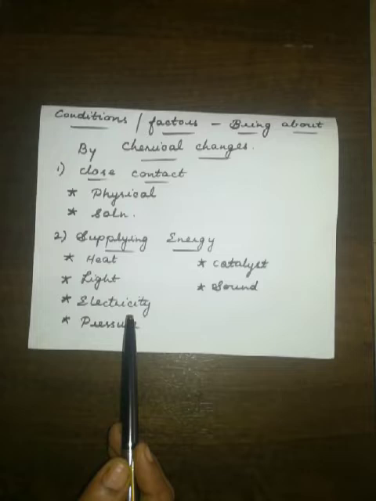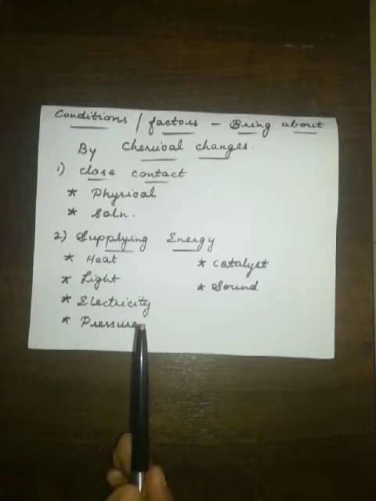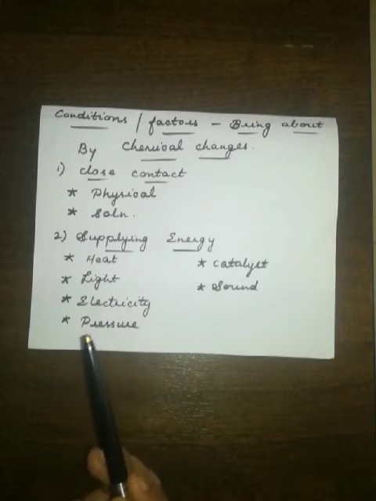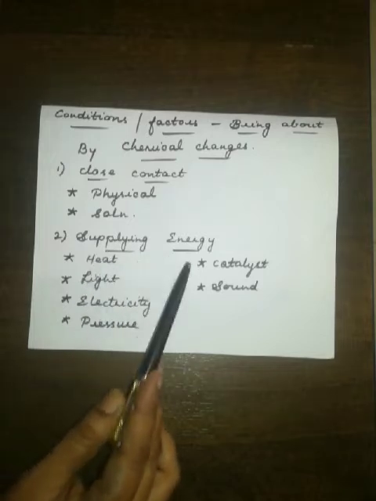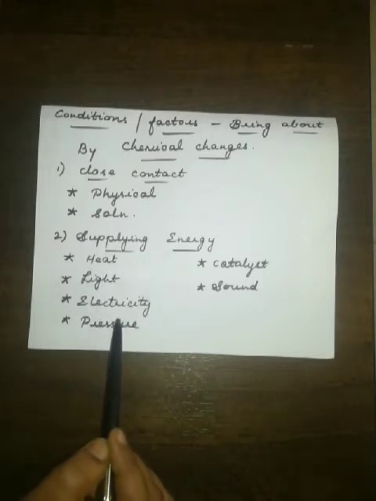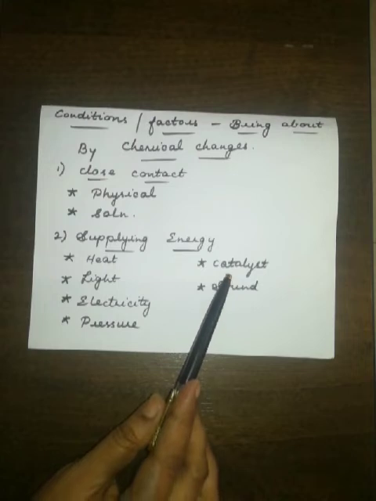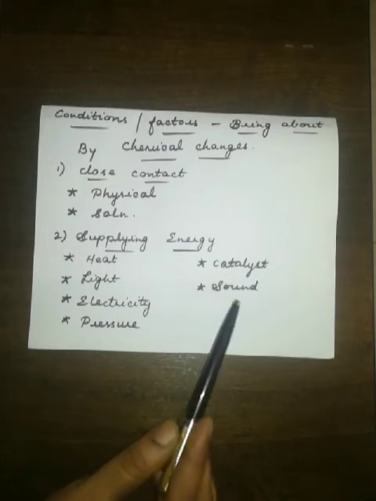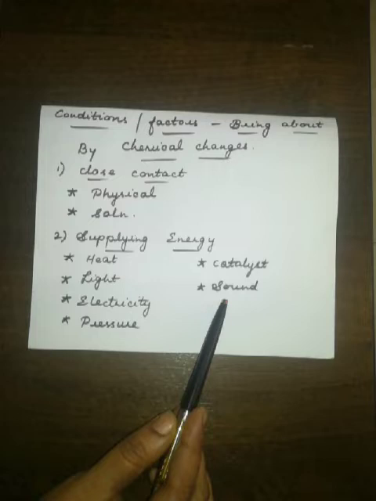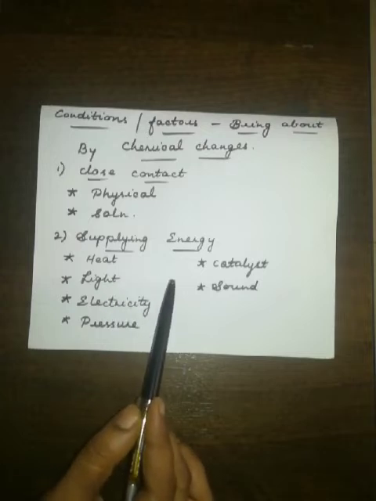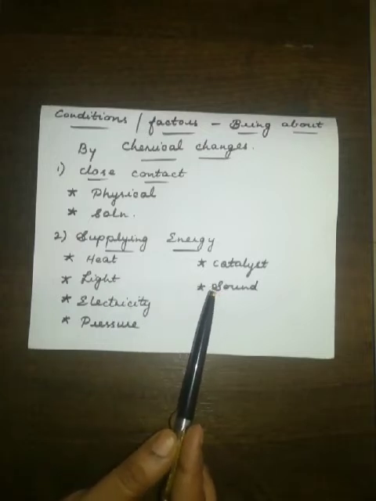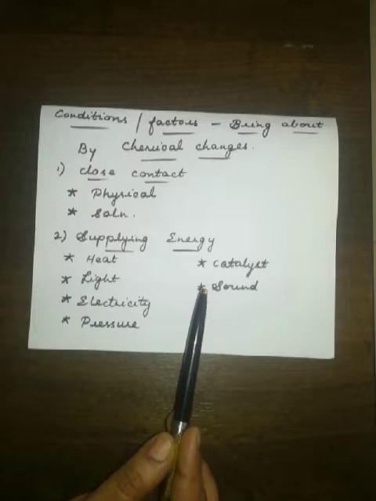Some kinds of reaction require some external application: external heat is required, or light is required, or electricity is required, or pressure is required. So supplying energy means heat, light, electricity, pressure. Sometimes the reaction will undergo only if you use a catalyst, and sometimes a sound will be liberated in some reactions, or the reaction itself proceeds with sound. So these are the conditions which bring about chemical changes. Let's see in detail.